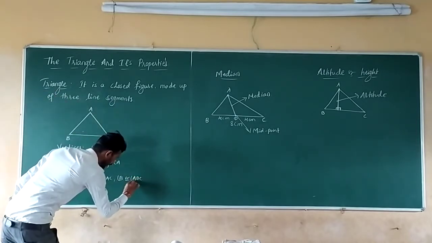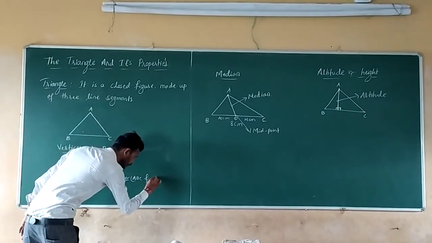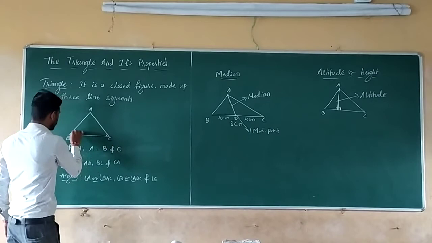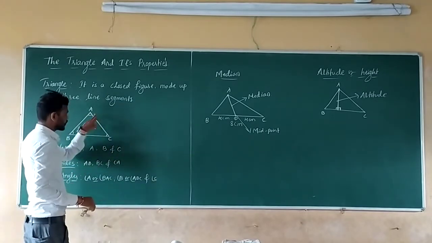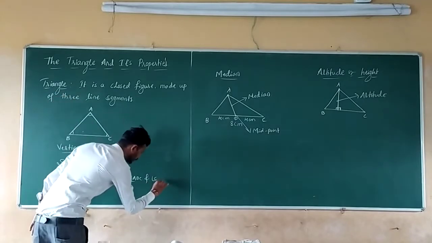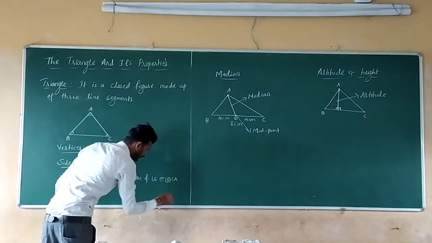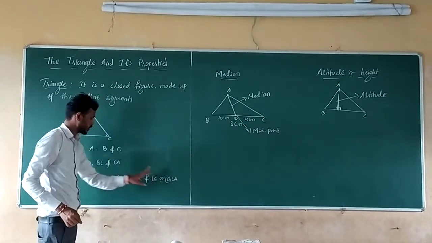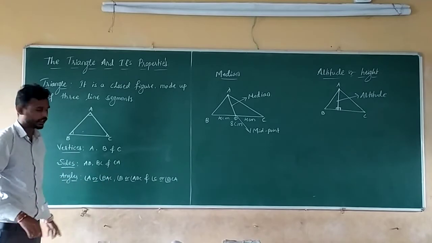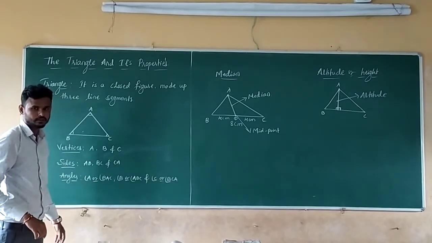Angle ABC. And the third one is angle C, or angle BCA. C should be at the middle. This is the symbol of representation of an angle. So these are the properties of a triangle, that is vertices, sides and angles.